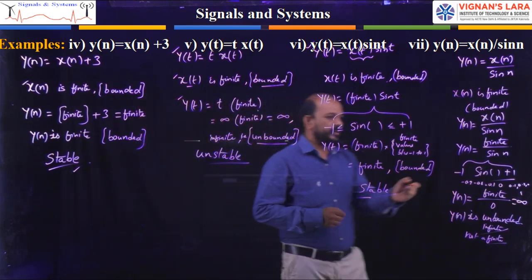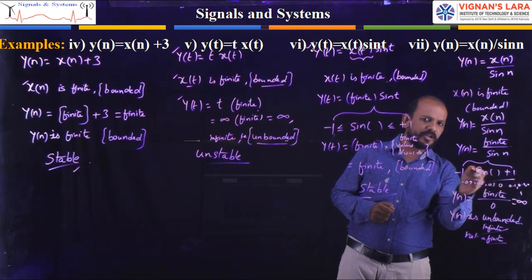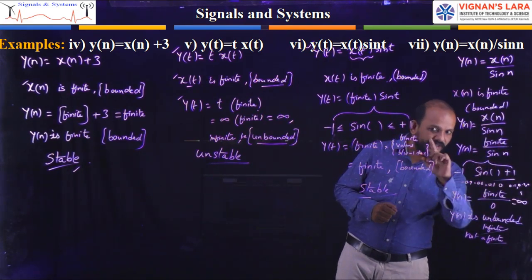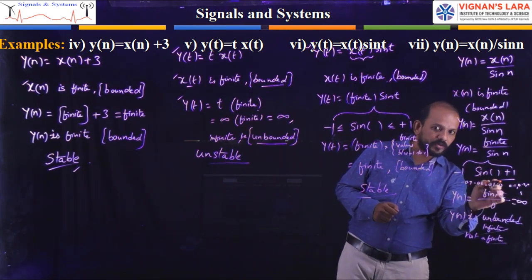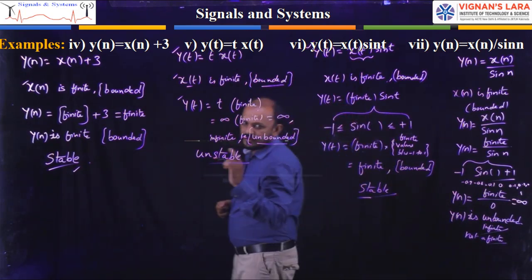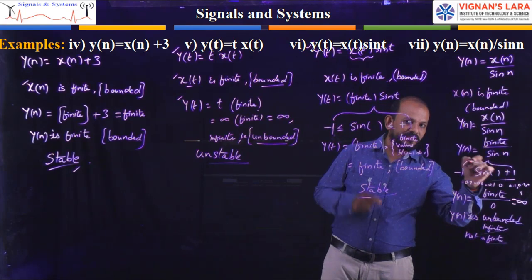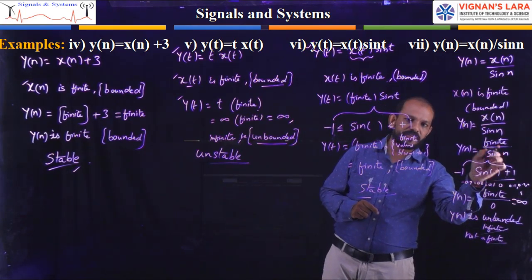Here, for all the remaining values except 0, from -1 to +1, y of n is finite by finite, which is finite. But for one value of n, the sine function will go to 0, so finite by 0 is infinite.